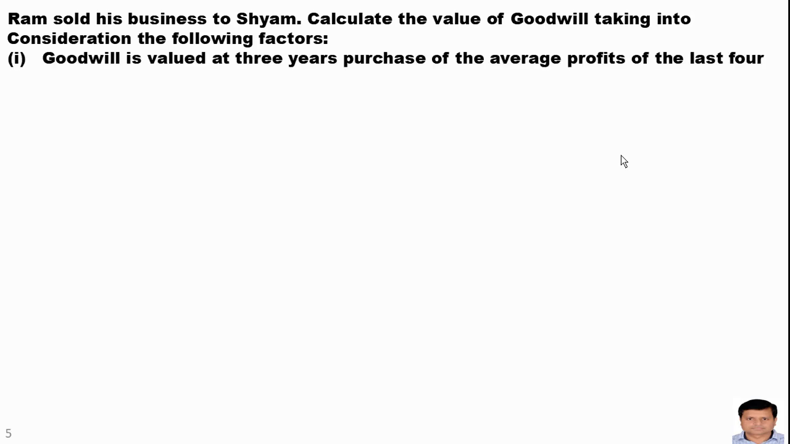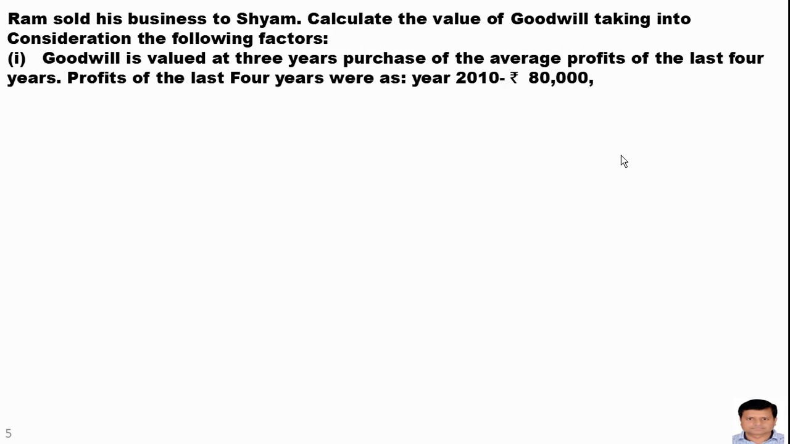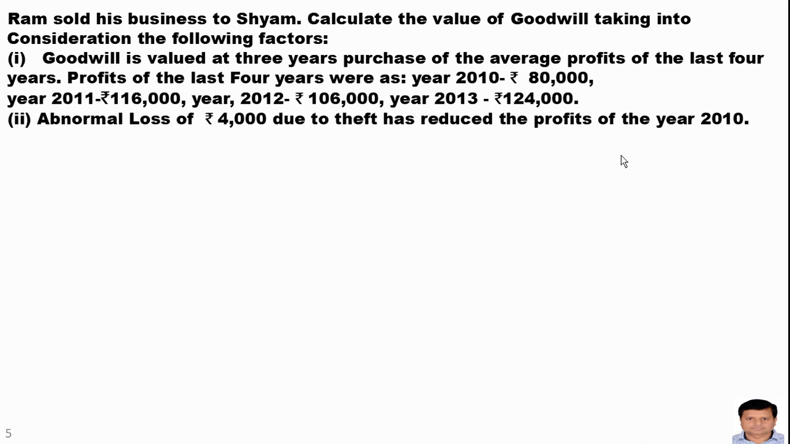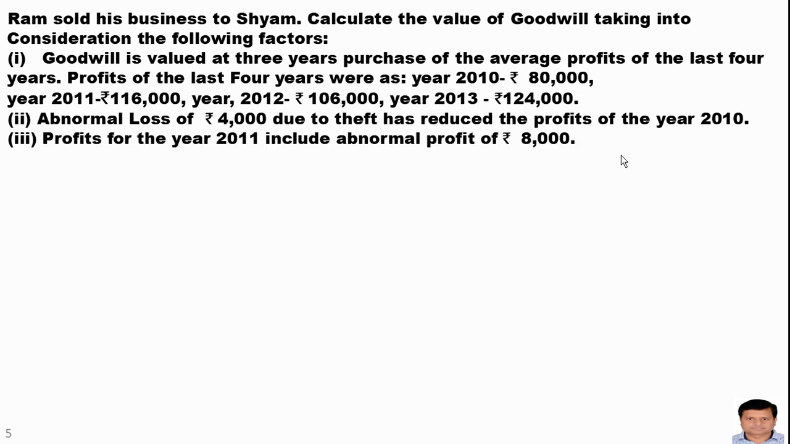Now the next question. Ram sold his business to Syam. Calculate the value of goodwill taking into consideration the following factors. Goodwill is valued at 3 years purchase of the average profit of the last 4 years. Profit of the last 4 years were rupees 80,000, 1,16,000, 1,06,000, 1,24,000. Abnormal loss of rupees 4,000 due to theft has reduced the profit of the year 2010.